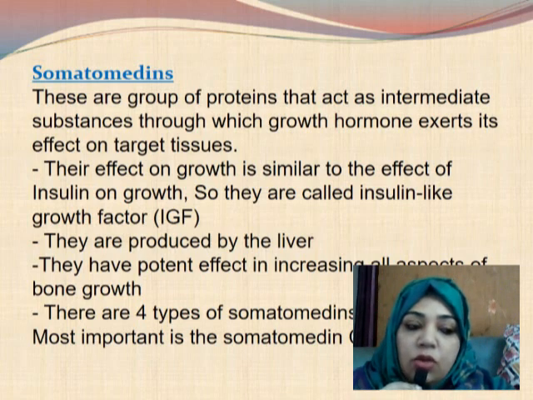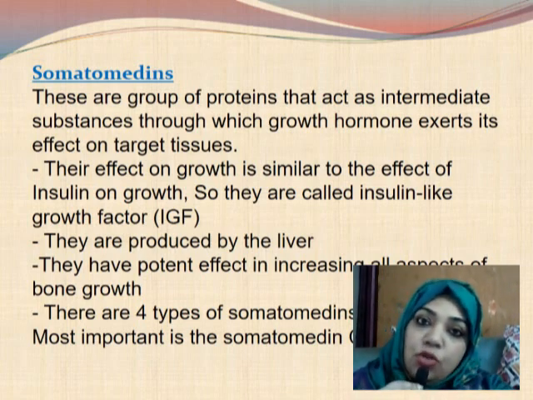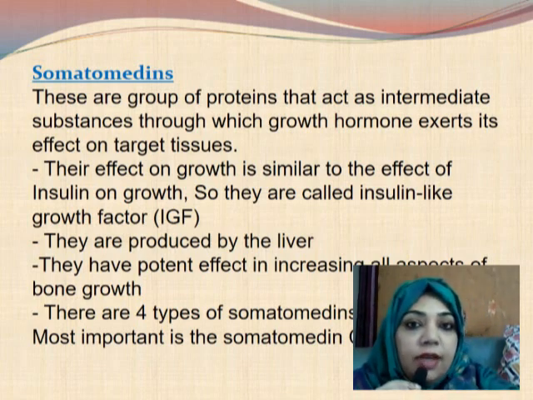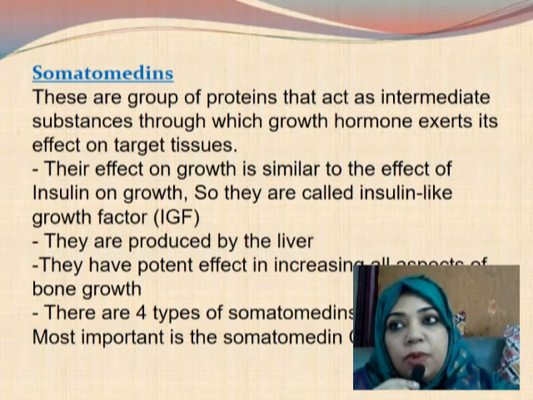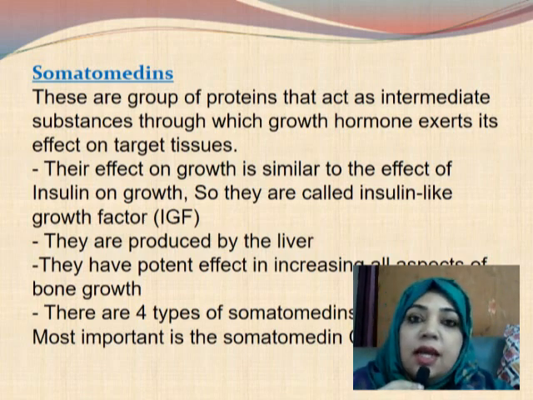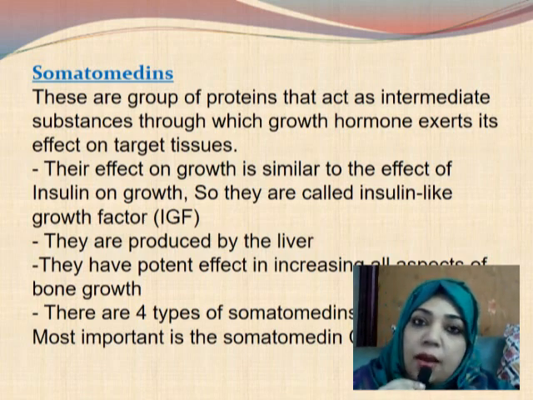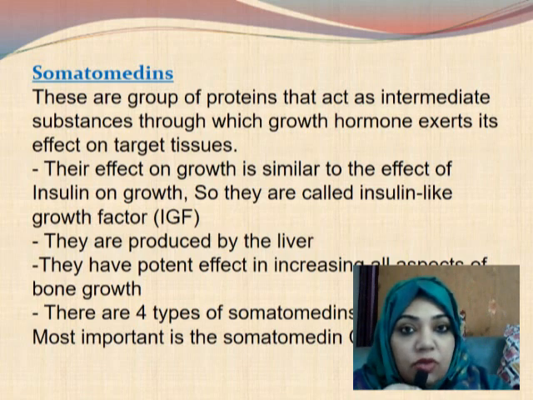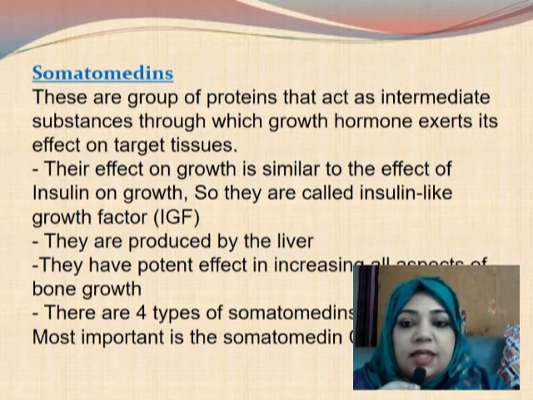So when growth hormone exerts its effect on bones, it needs the somatomedins. If the somatomedins are absent, the effect will not happen, and those people will be dwarf. They are called Laron dwarf, who have growth hormone in their blood. We will find high levels of growth hormone, but as there is absence of somatomedins, there will be no growth. So you can see how important the somatomedins are.